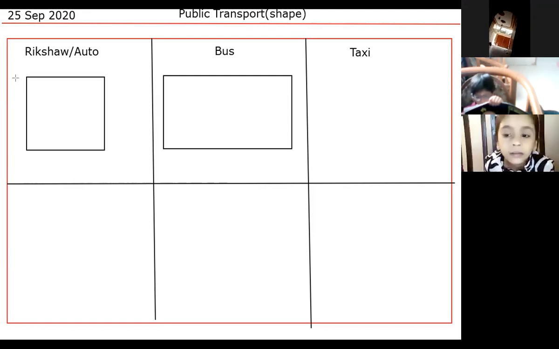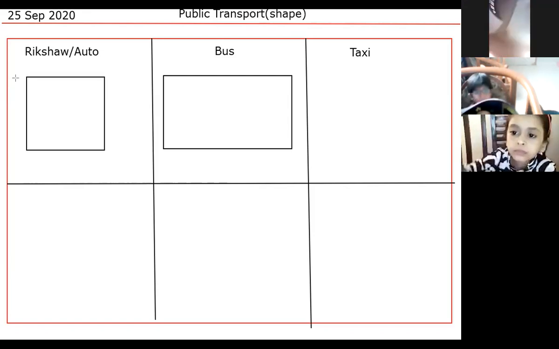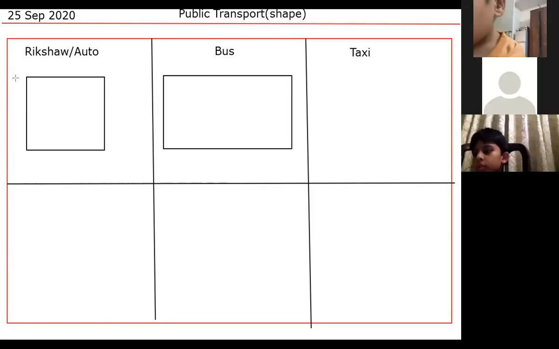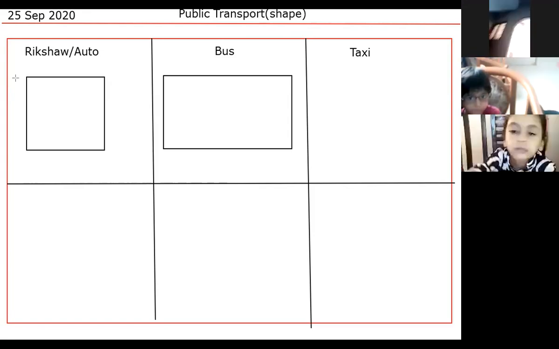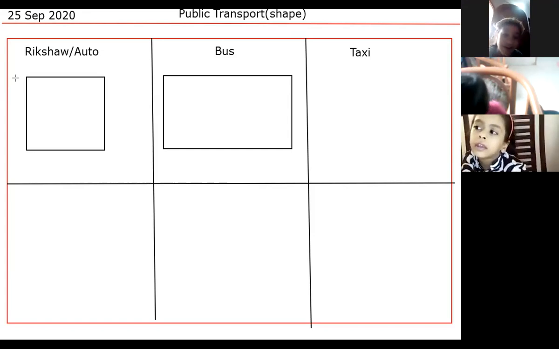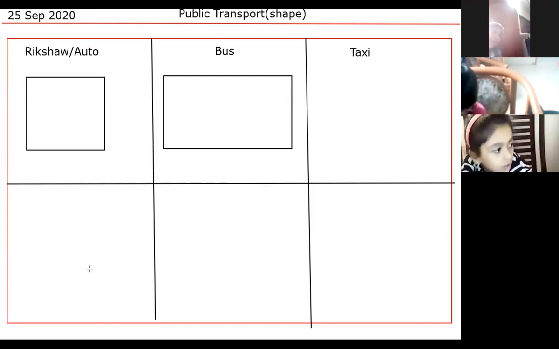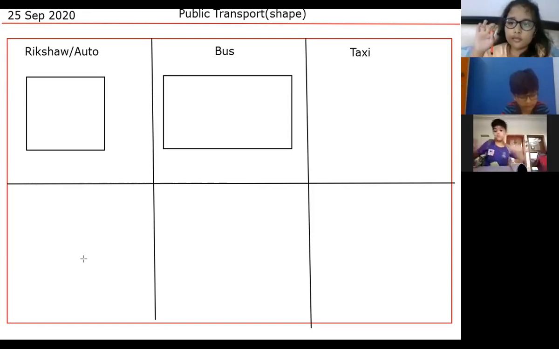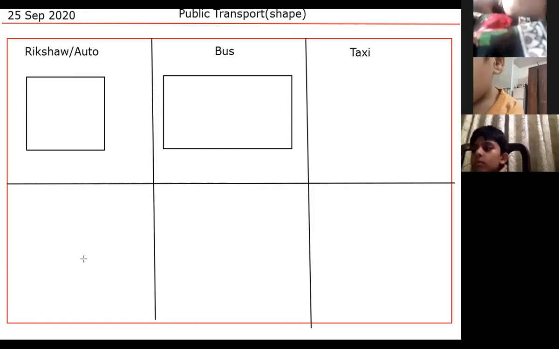Harim, would you like to give me the answer? I want everyone to participate. Javeria, sit properly. Yes, Harim. What is the basic shape of a taxi? Sir, rectangle.